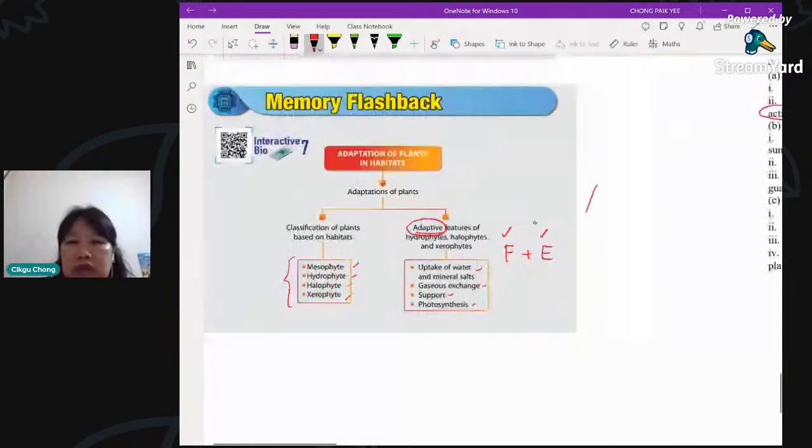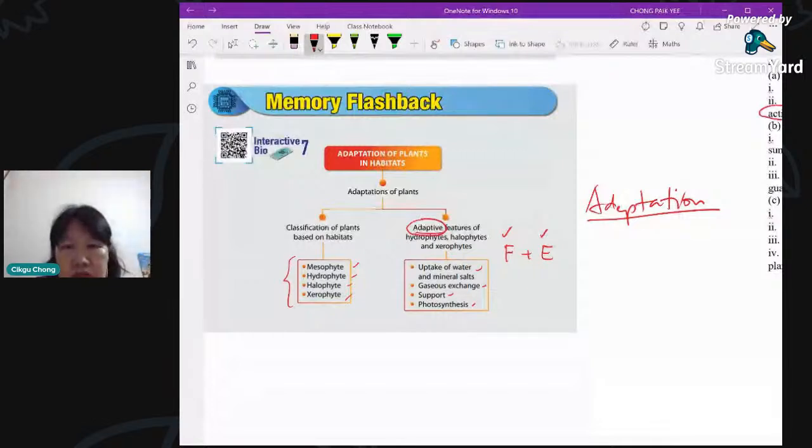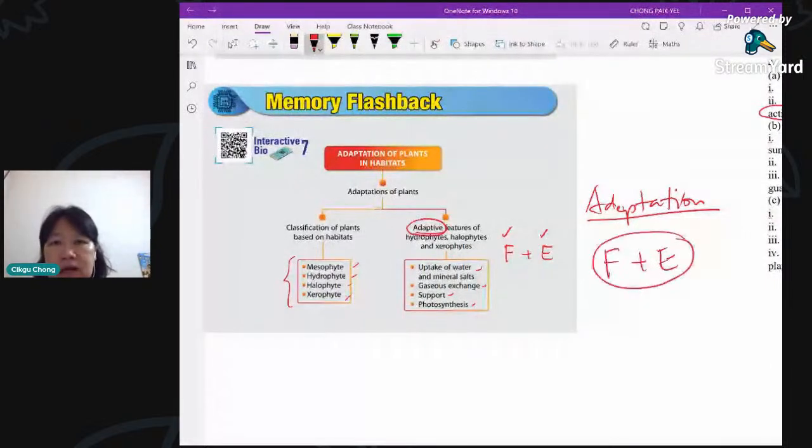All questions on adaptation, usually in the essay, but sometimes can come out in the structured questions also, you always answer with F plus E, and that must be a pairing. Okay, remember that. All adaptation questions, when they ask you what is a special feature, what's the adaptation? Okay, so remember your halophyte is important here because there are many points.